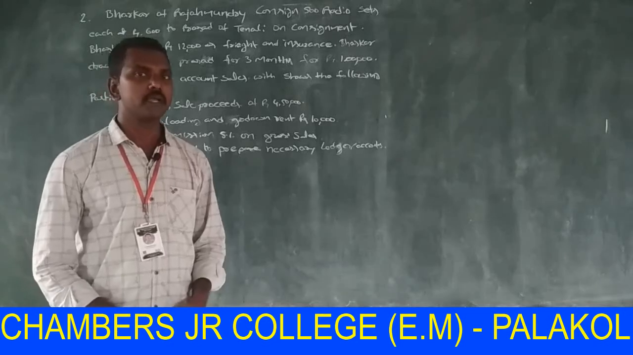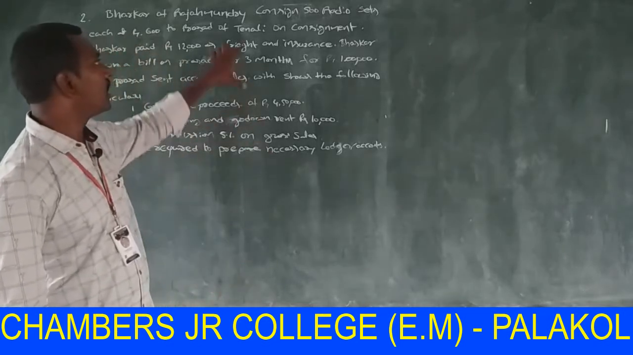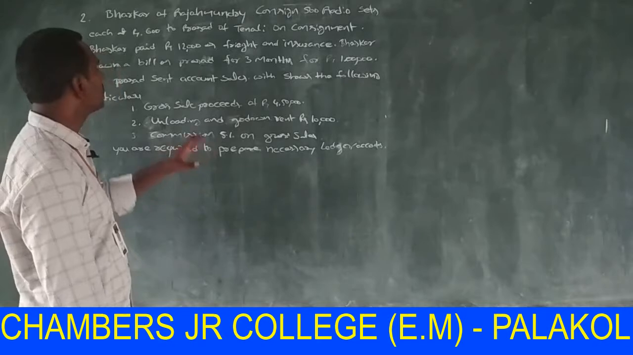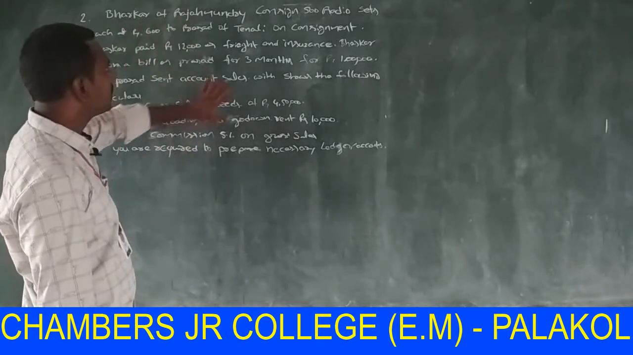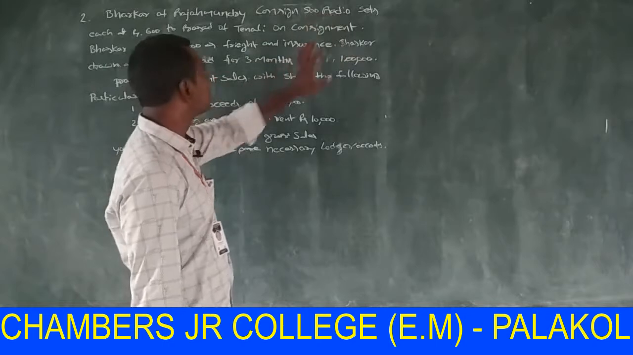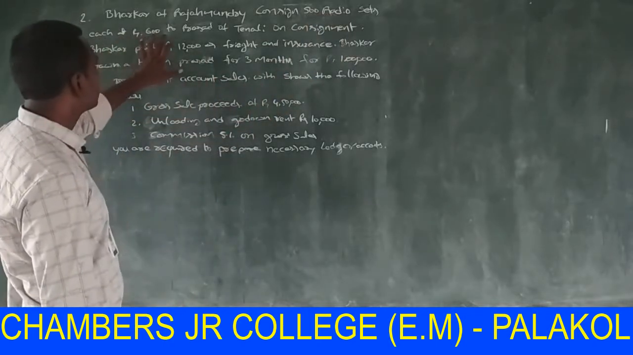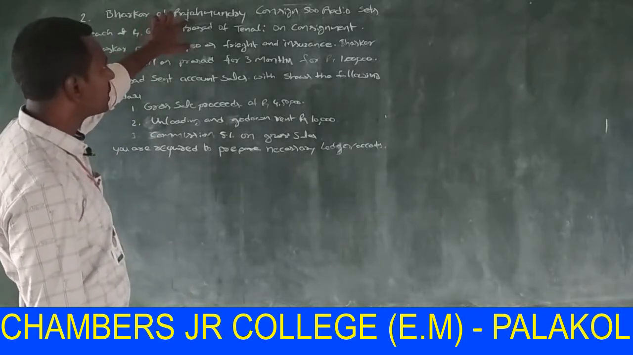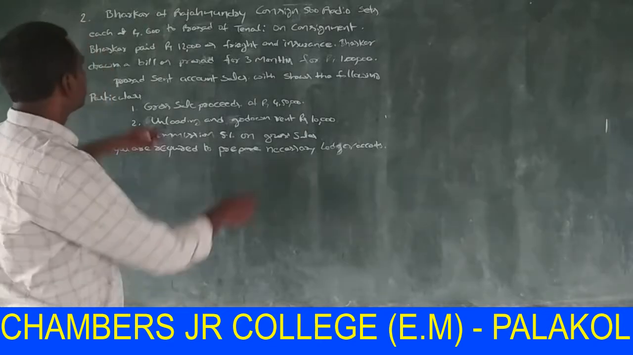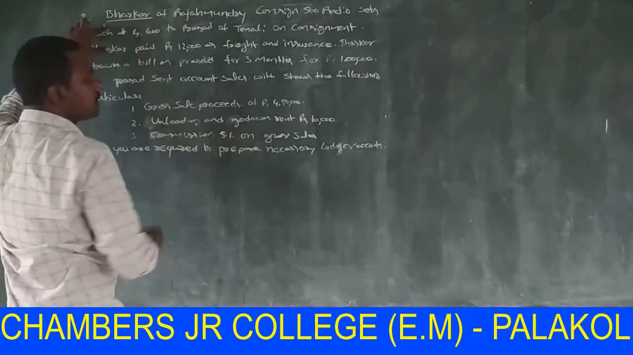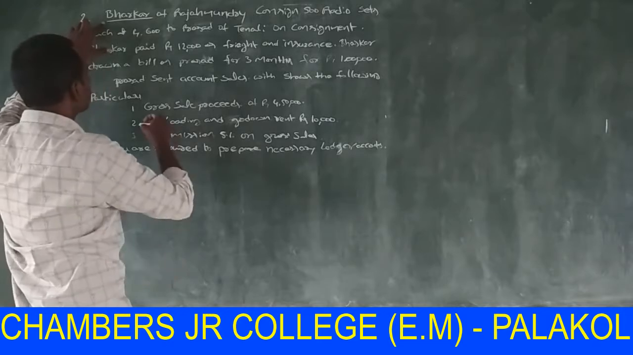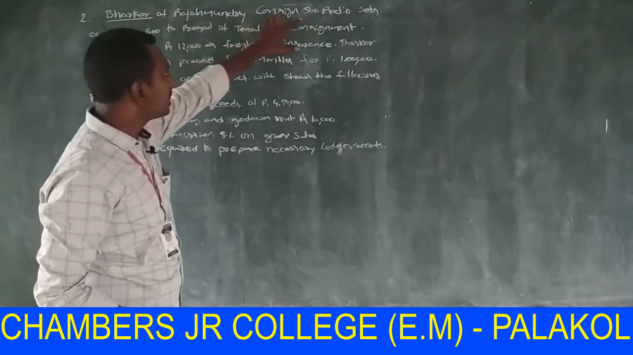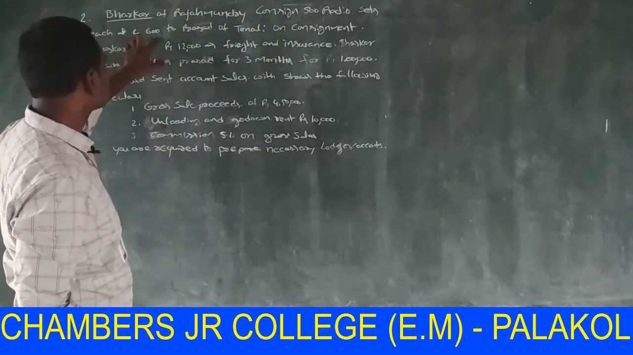Hi students, in this session let us see another problem in consignment, that is problem number 2. Bhaskar of Rajamundry consigned 500 radio sets, each at rupees 600, to Prasad of Tenali. Here the sender is Bhaskar, so Bhaskar is the consignor.